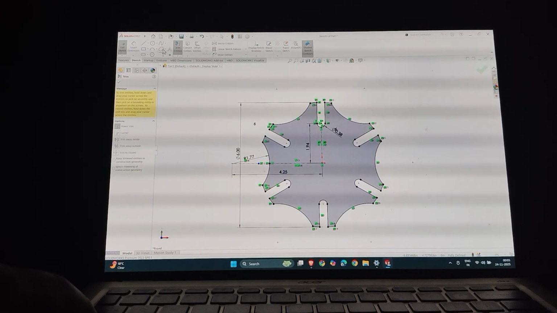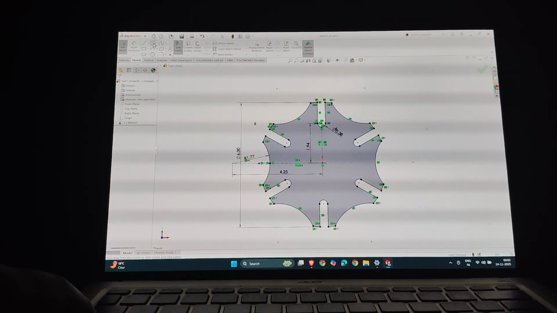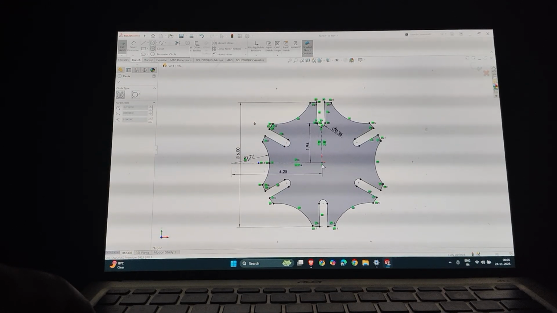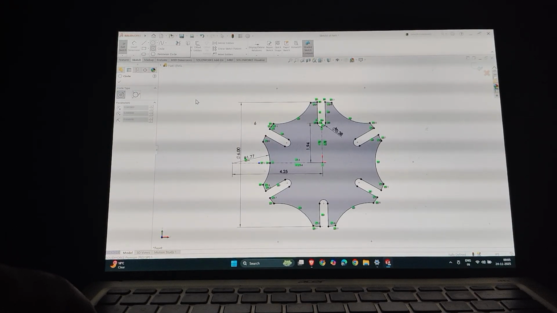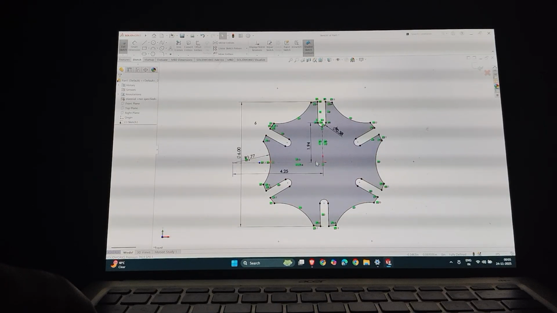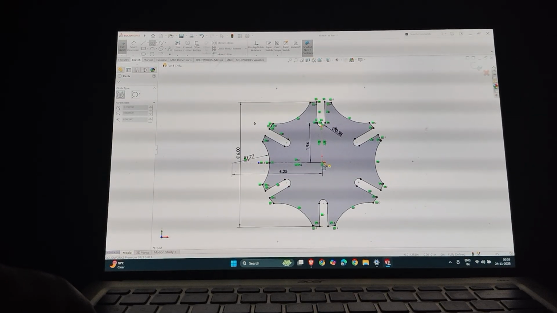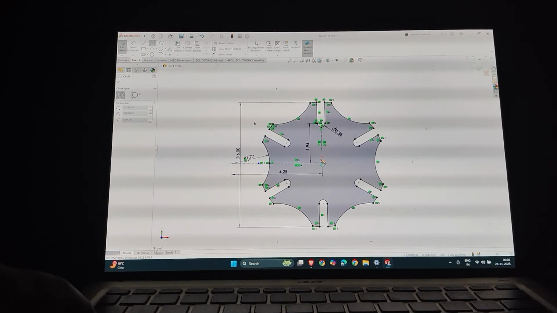Okay. I have to make one circle inside, for inserting in the base. So I make a circle, select the type of the circle, select the point of the circle.